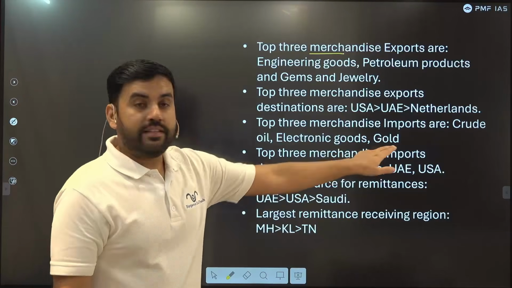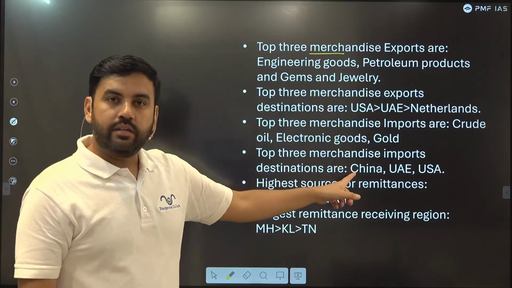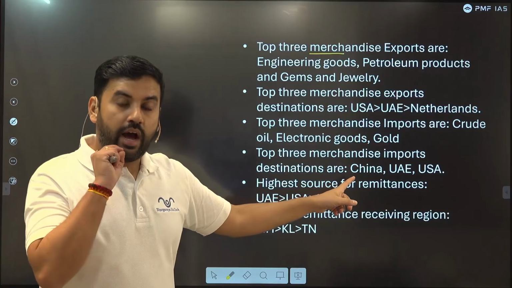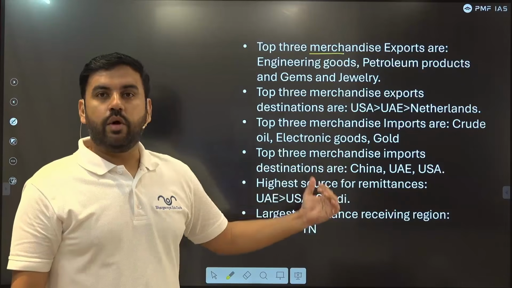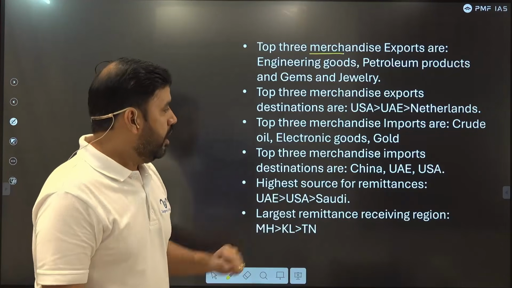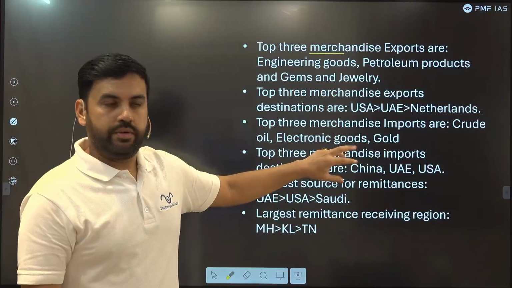Top 3 merchandise import sources, from where do we import a lot? China, the largest. We have the highest trade deficit with China. UAE and US. These are the top trading nations with India. So you can say UAE and US are common in export and import both.